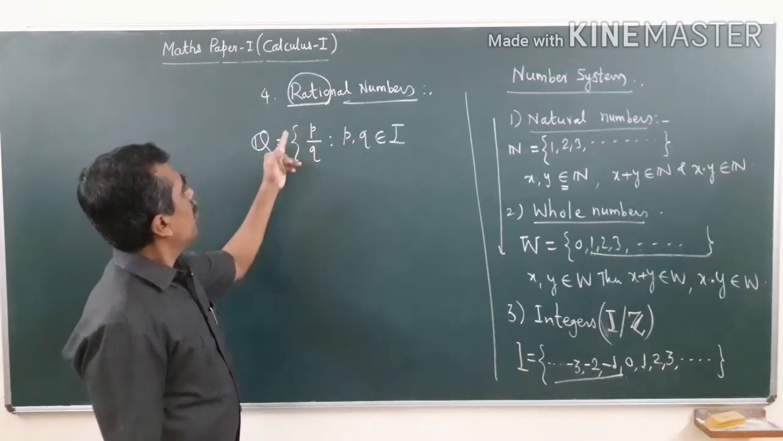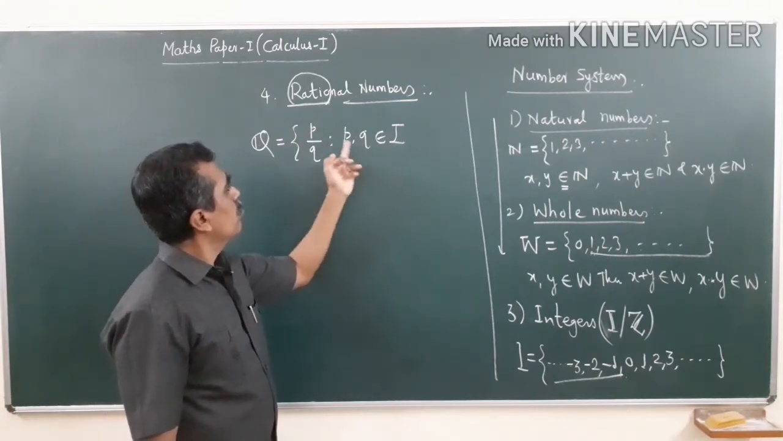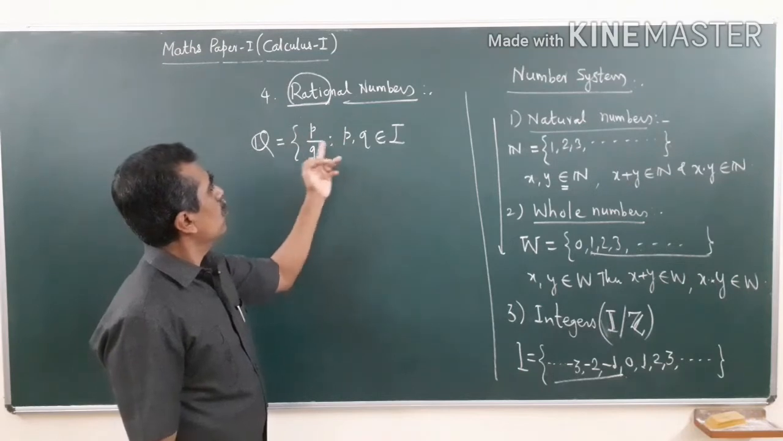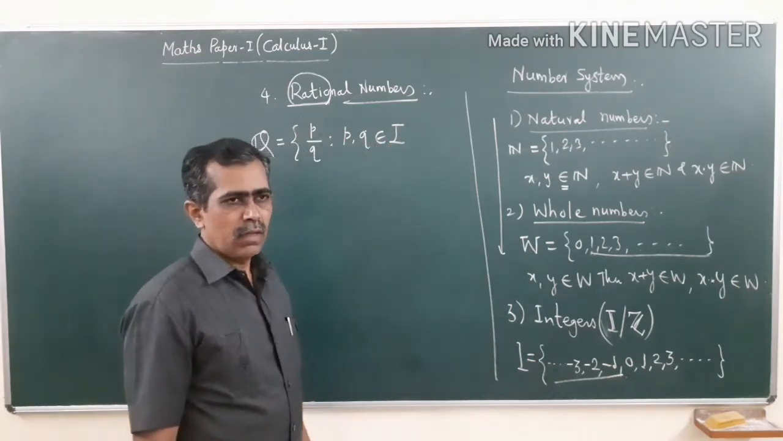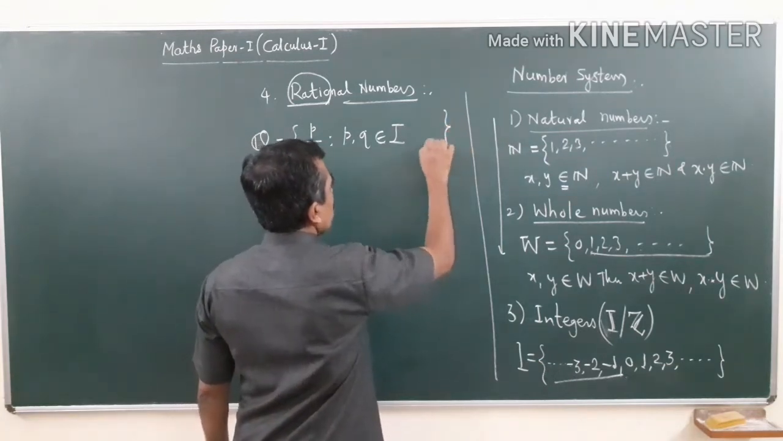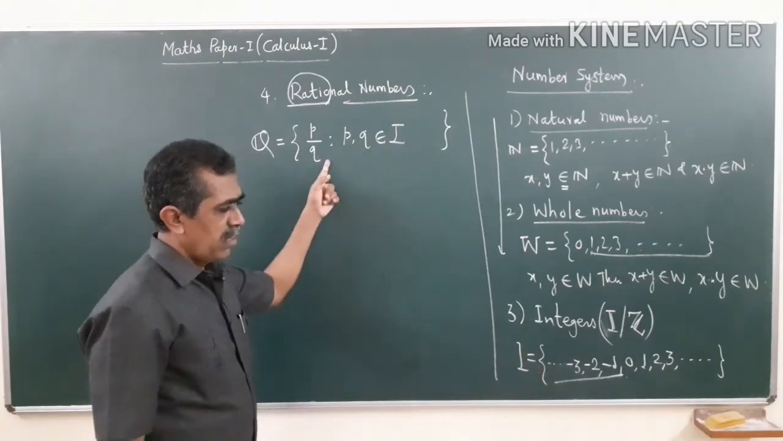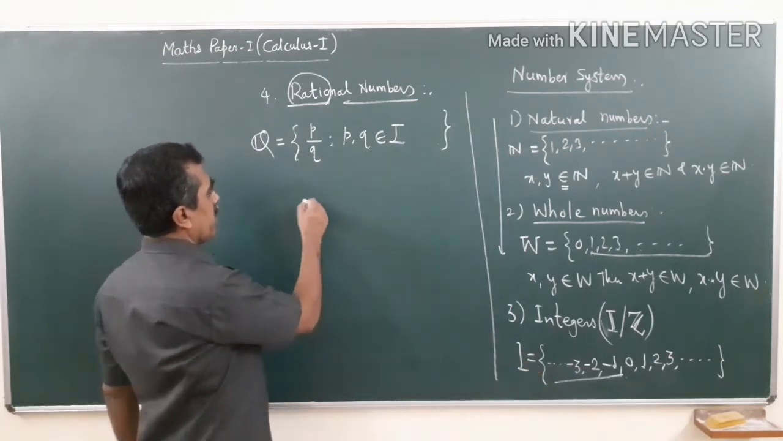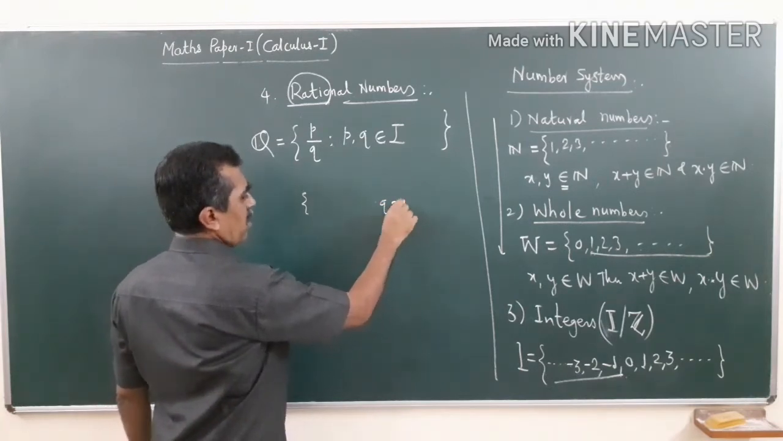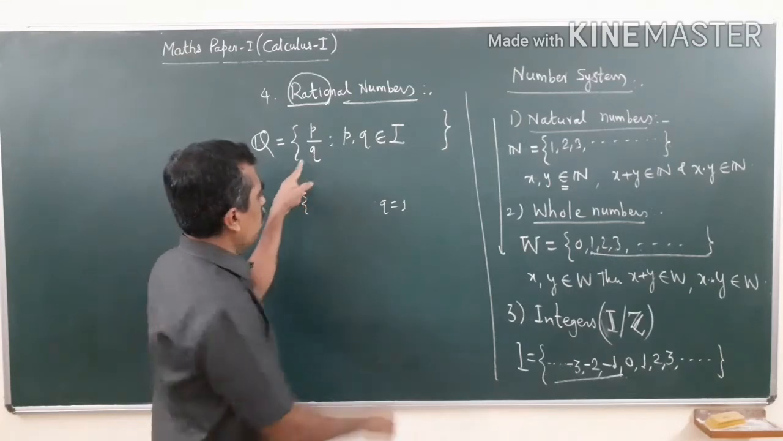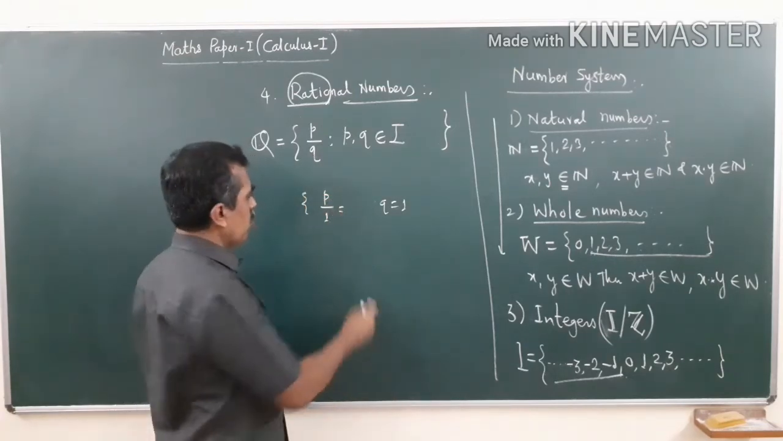So numbers of the type p by q such that p comma q, each member of this, belongs to I, is an integer here. My question is whether these members of all this set are here. For example, suppose I take q as 1. If you take q equal to 1, what you will have is p by 1, division by 1. Yes, you know it is nothing but p.